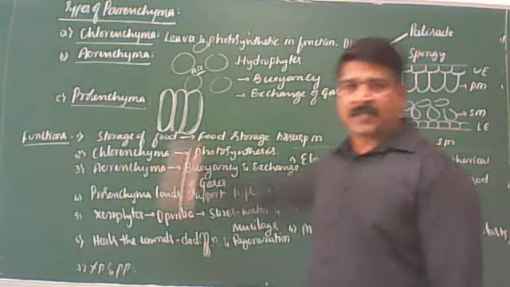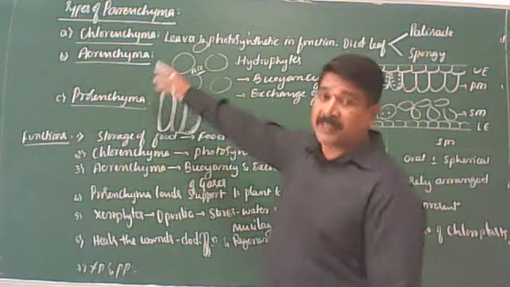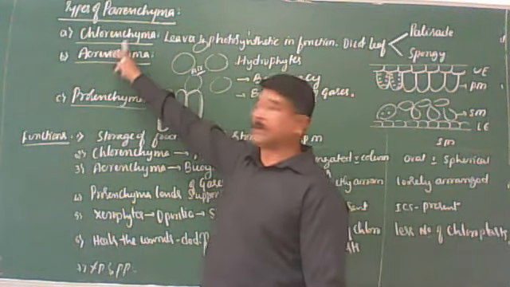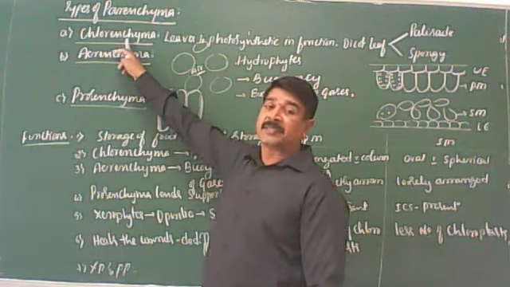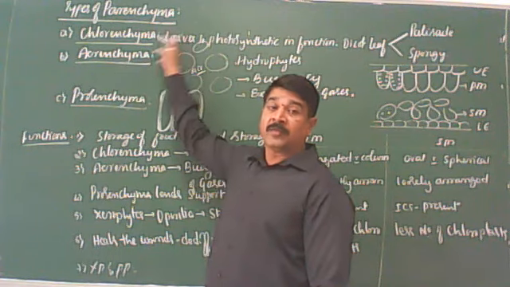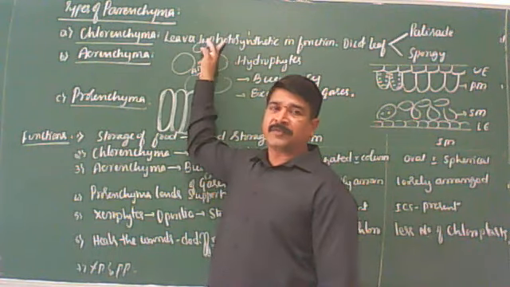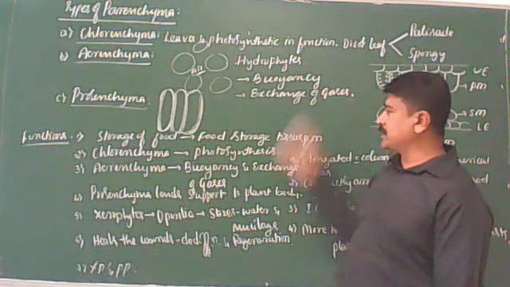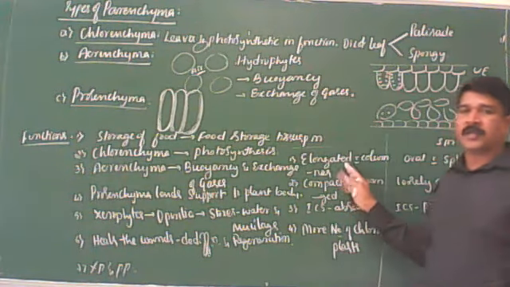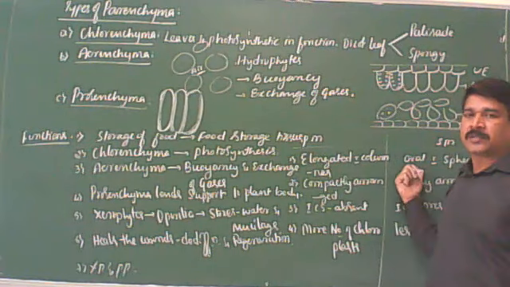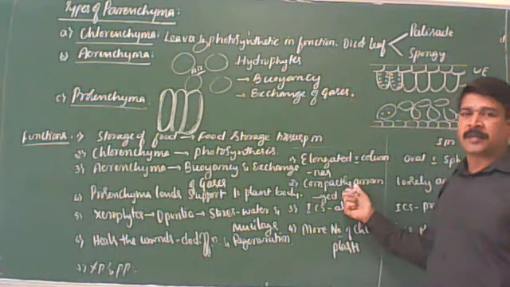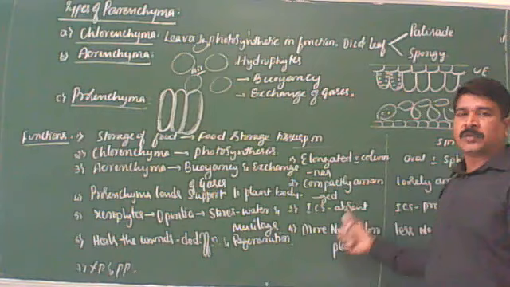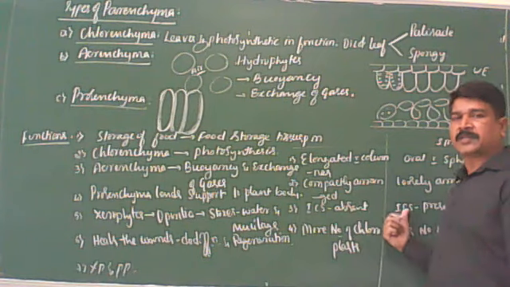This is the structure. Then function, types. Based on their function, parenchyma has three types. Chlorenchyma: parenchyma cells with chloroplast. Found in leaves, photosynthetic in function. In dicotyledons two types are there, palisade and spongy. These are the differences, palisade and spongy: elongated columnar versus spherical or oval, compactly arranged versus loosely arranged, without intercellular spaces versus with intercellular spaces.